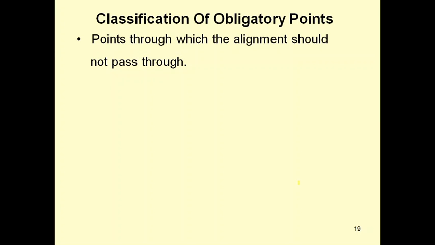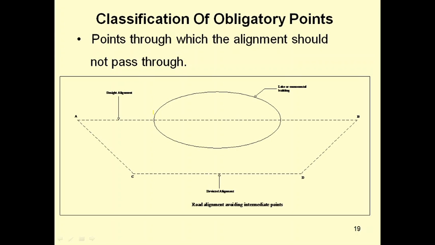So in between, just like we have studied in surveying, obstacles in chaining, both chaining and ranging. So that is the process here. So this is a curve, pond or any building. Okay, it should pass from A to B. So in between there is an obstacle. Okay, so we have to take A to C and from B to D. Then we will make a deviated alignment. So this is nothing but road alignment avoiding intermediate points.